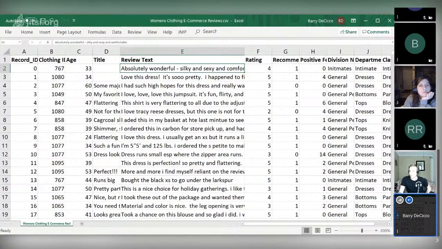One of the things I've got is the review text here, a rating, a recommend score, and three organizational categories: class name, department, division name. And that's what I'm going to use for my raw data.